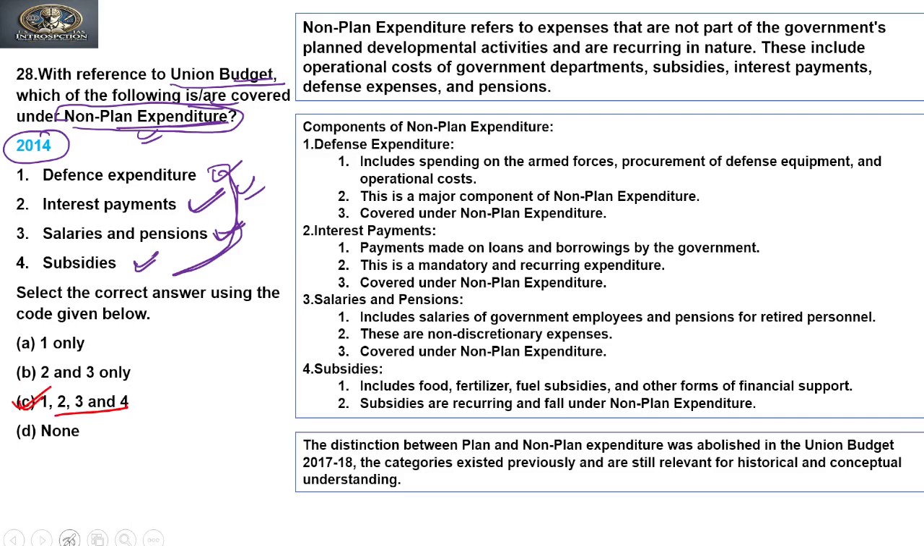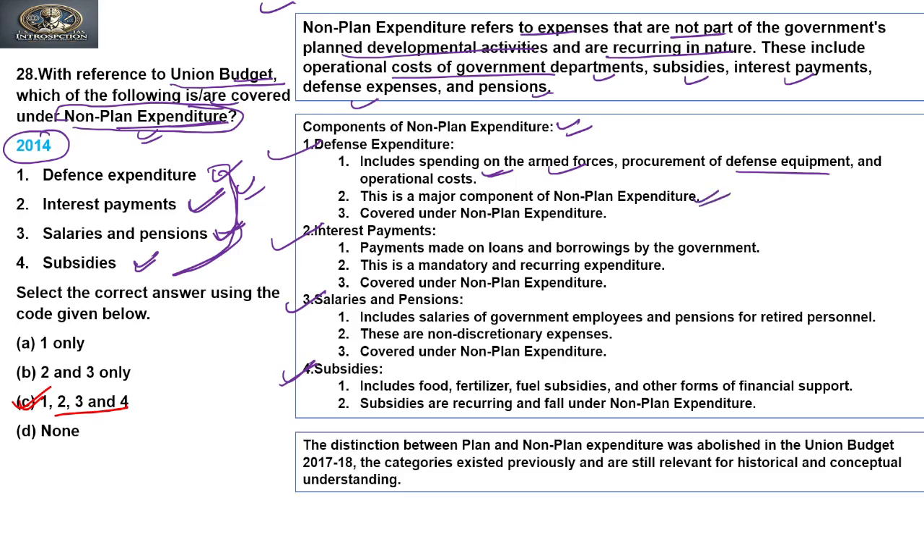Now if you see the explanations, non-planned expenditure refers to expenses that are not part of the government's planned development activities and are recurring in nature. These include operational cost of government departments, subsidies, interest payments, defense expenses and pensions. Defense expenditure includes spending on armed forces, procurement of defense equipment and operational cost. This is a major component of non-planned expenditure.